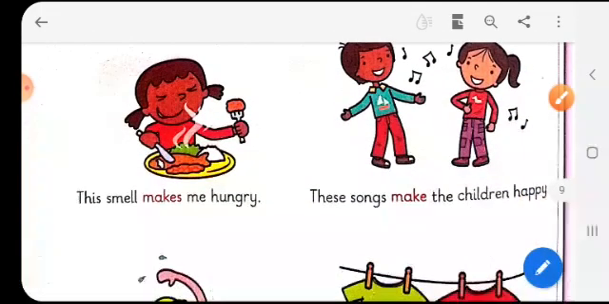Then let's see. This smell makes me hungry. So the smell of some delicious food makes you hungry. These songs make the children happy. So some melodious songs, some happy songs, make you really happy.